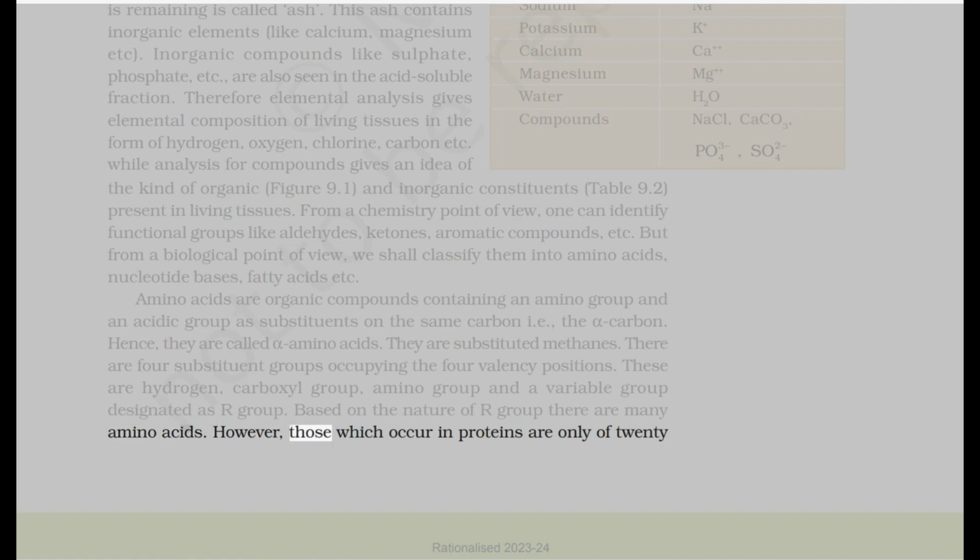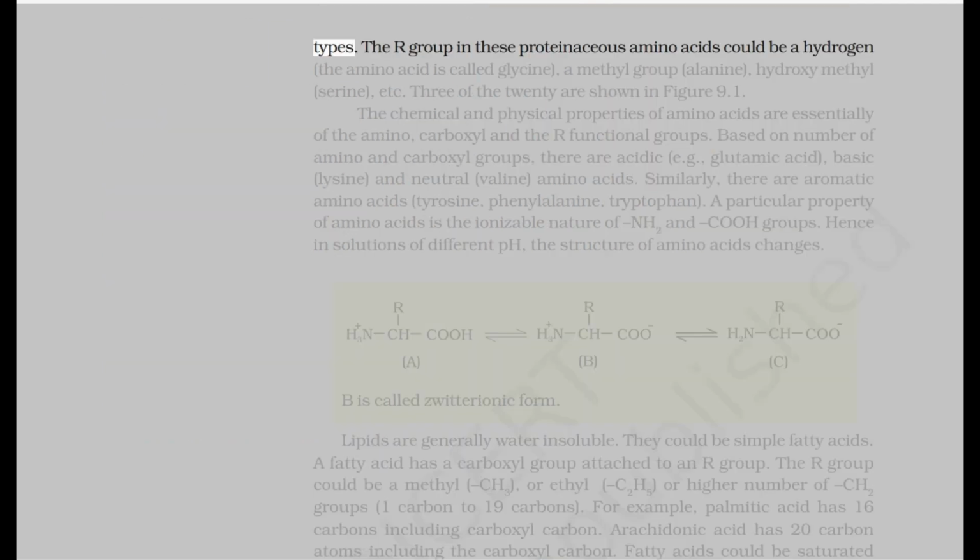However, those which occur in proteins are only of 20 types. The R group in these proteinaceous amino acids could be a hydrogen. The amino acid is called glycine; a methyl group, alanine; hydroxymethyl, serine, etc. 3 of the 20 are shown in Figure 9.1.